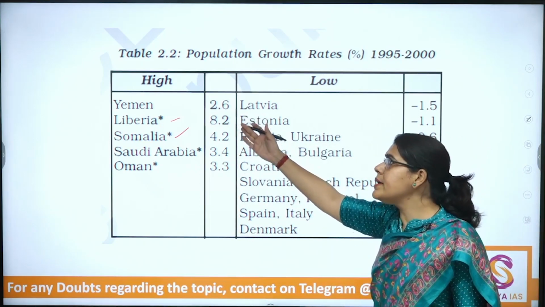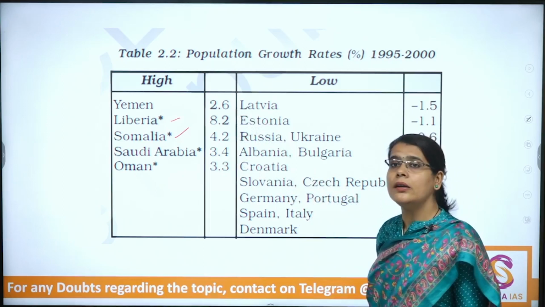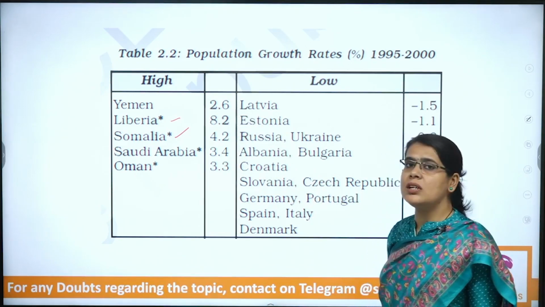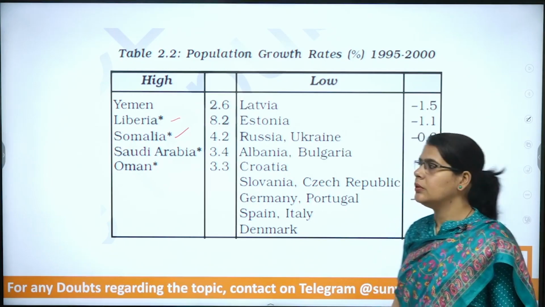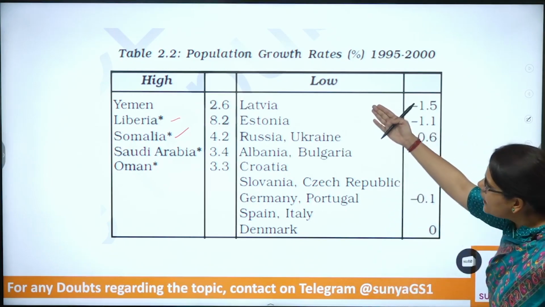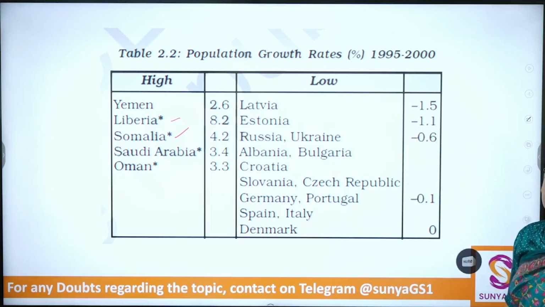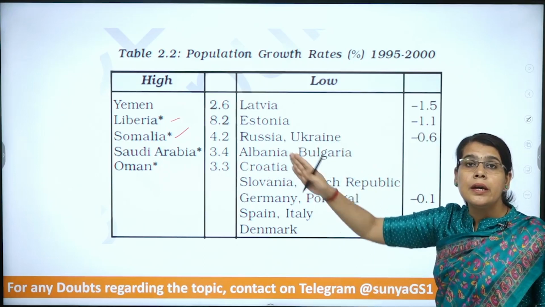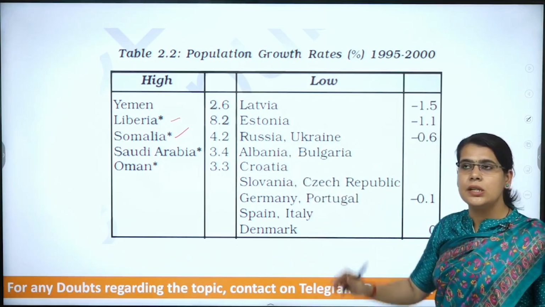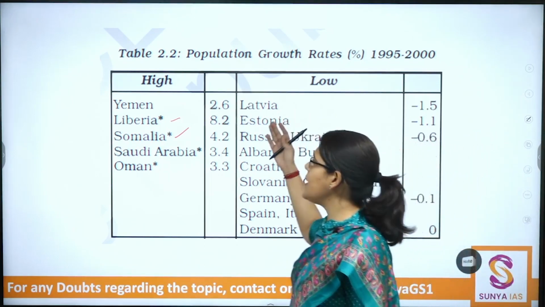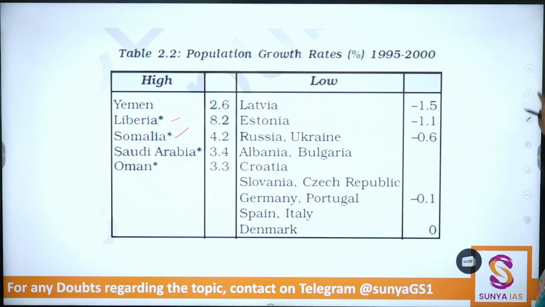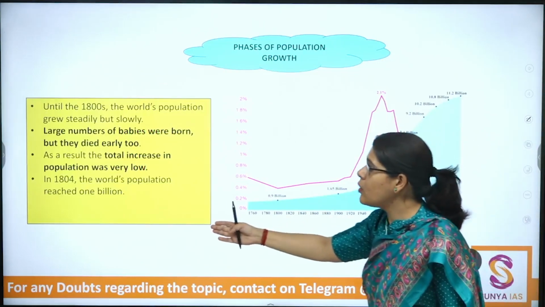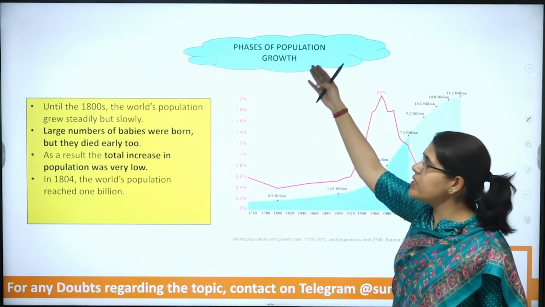Hence, some countries like Liberia and Somalia have very high population growth rates, whereas Latvia and Estonia, just write down the names, do not write down figures, you will not be able to remember. Anyhow, I will be taking up this discussion in DTM. However, countries like Latvia and Estonia have negative population growth rates. Now, across the world, what were the different phases of population growth?